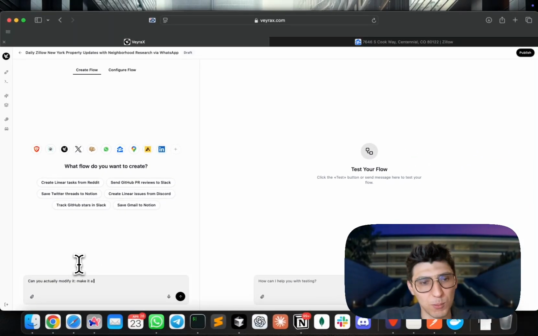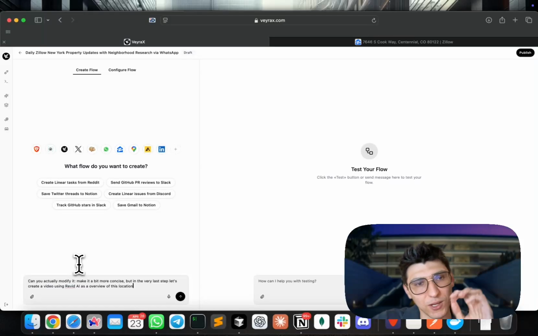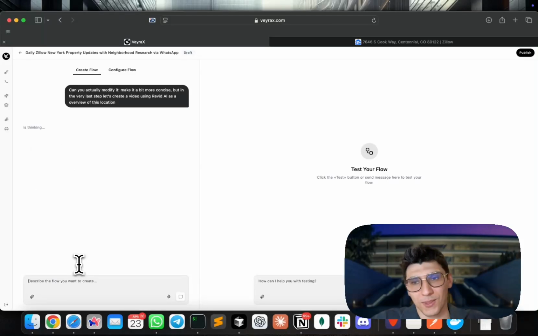Can you actually modify it, make it a bit more concise? But in the very last step, let's create a video using Revit AI as an overview of this location. Okay. So what is happening right now? We just want to create a video out of it. And yes, video, AI will handle this job for you as well.